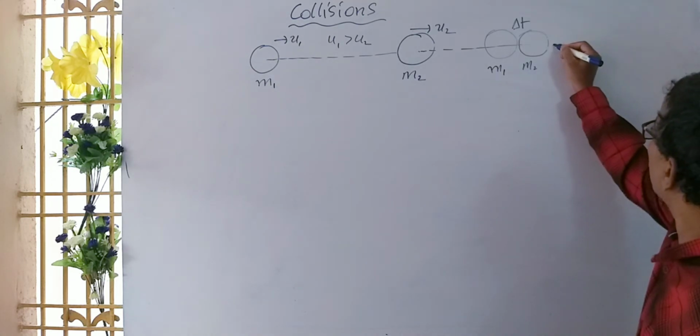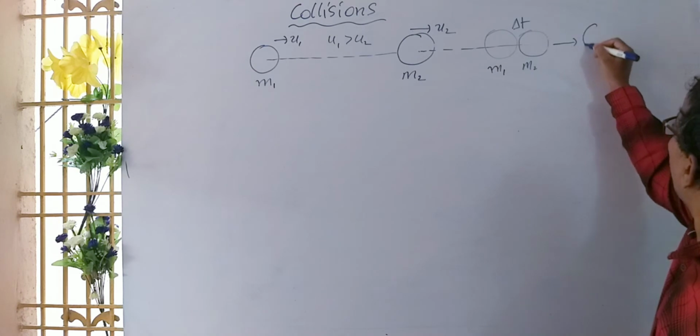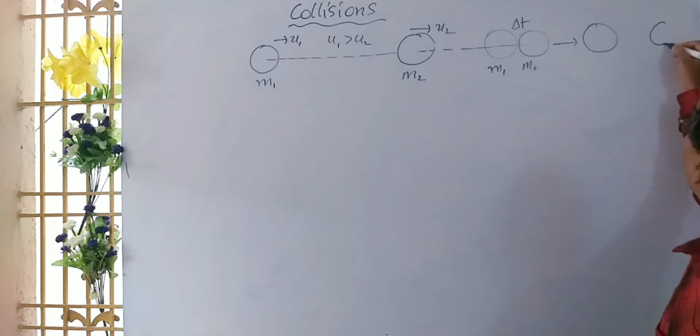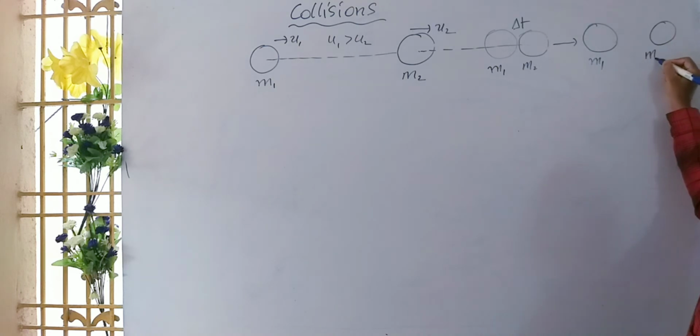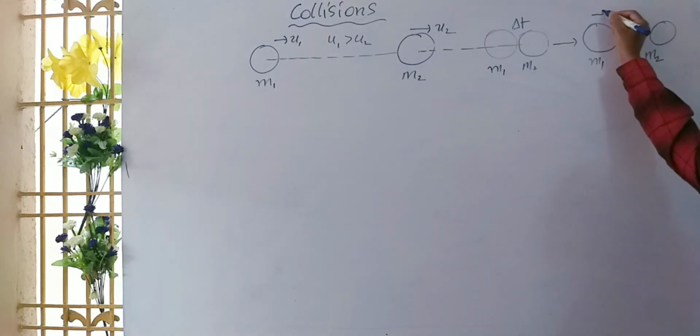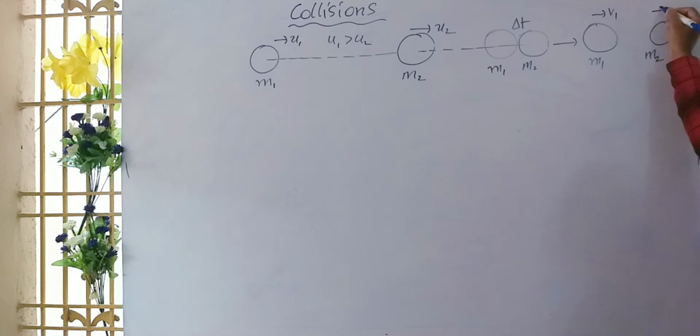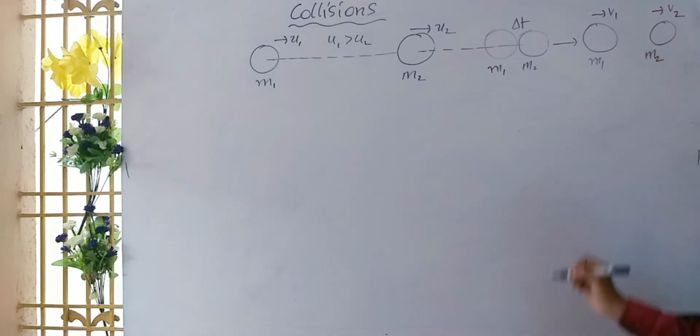After the collision, they again move with other velocities. This is block m1 and this is block m2, moving with velocities v1 and v2.